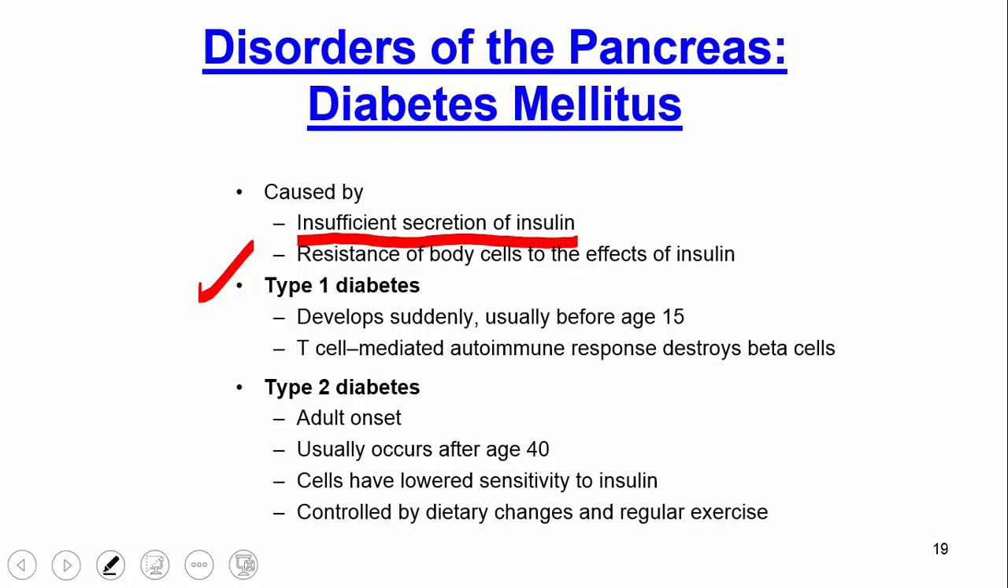Fortunately nowadays, with medication and with proper diet, exercise, individuals can really reduce the symptoms of this disease.